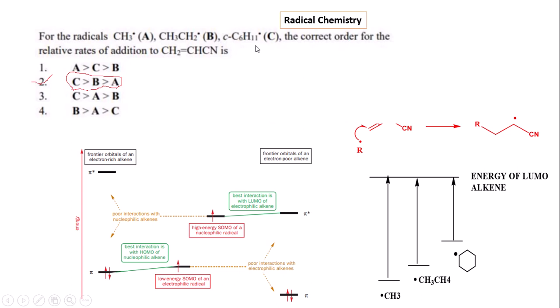The electron density of the cyclohexane ring is greater compared to the ethyl and the methyl groups, and hence the cyclohexyl radical has higher SOMO energy compared to the ethyl and the methyl derivatives. And this higher SOMO energy means the energy required for the SOMO-LUMO interaction for the cycloalkyl derivative is lower compared to the ethyl and the methyl derivatives, and hence the rate of addition to acrylonitrile is C greater than B greater than A.